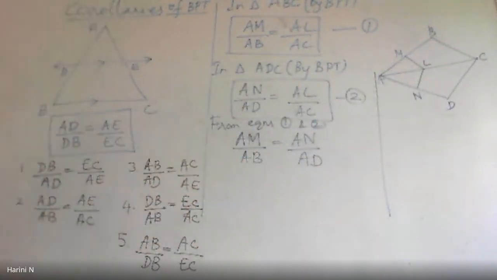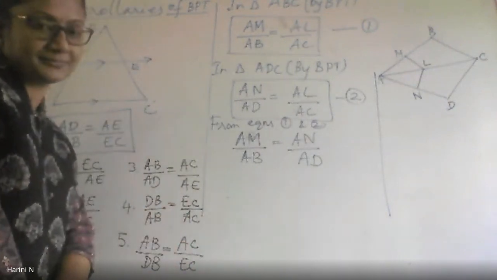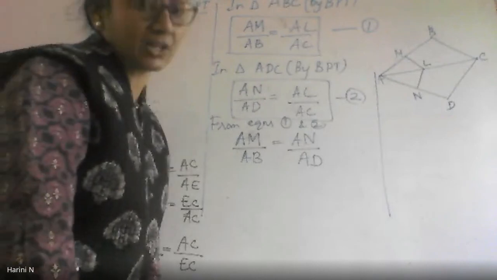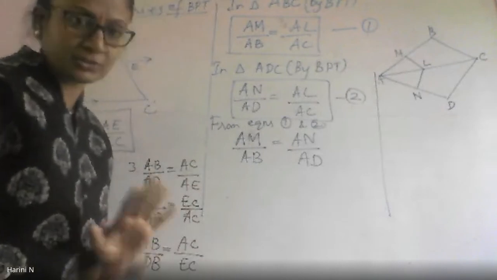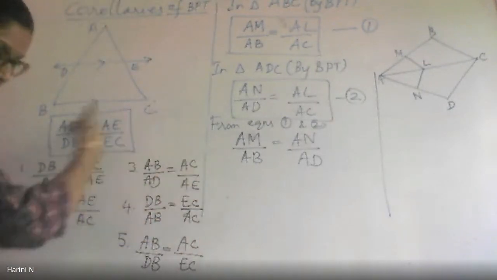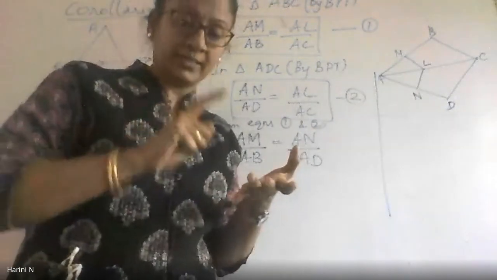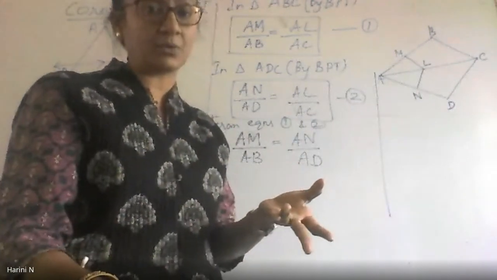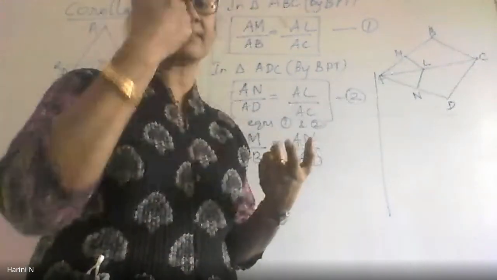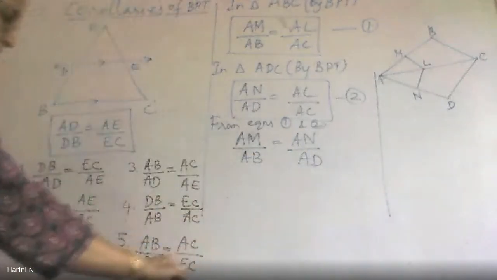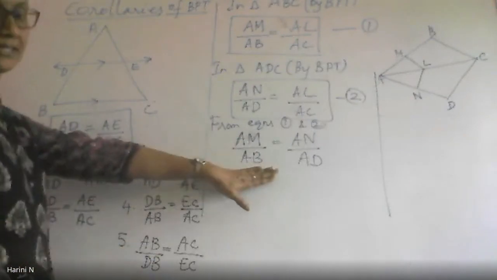Because I know all these results are obviously because of the BPT. Correct? Now you understand why the corollaries are to be retained. You don't have to go and do any addition, subtraction, reciprocal. But that's also the same because all these have come because of those exercises only. Like you add sometimes and then take the reciprocal, or you take the reciprocal and then add 1 to both sides of the equations. Sometimes you take the reciprocal first and subtract, or sometimes you subtract and then take the reciprocal. All this will lead me to all these results. So if you remember these results, then directly you can apply it.